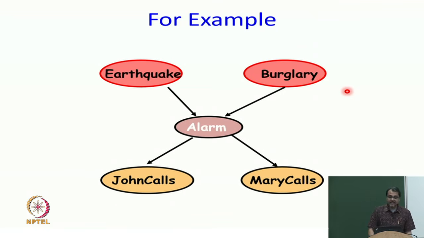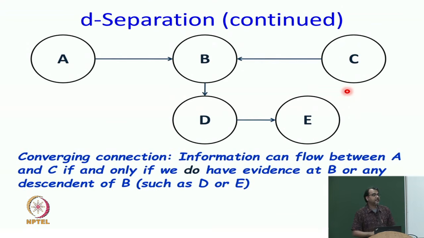Okay? So, this is called the converging connection, and the rule for converging connection is slightly tricky. So, we will look at A, B, C. A and C are both parents of B. But B has its own children also, let us say D, E and so on and so forth.